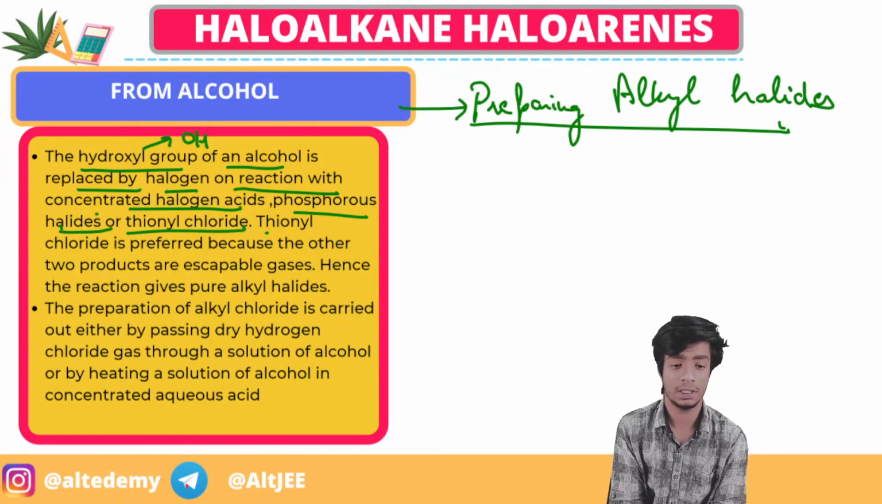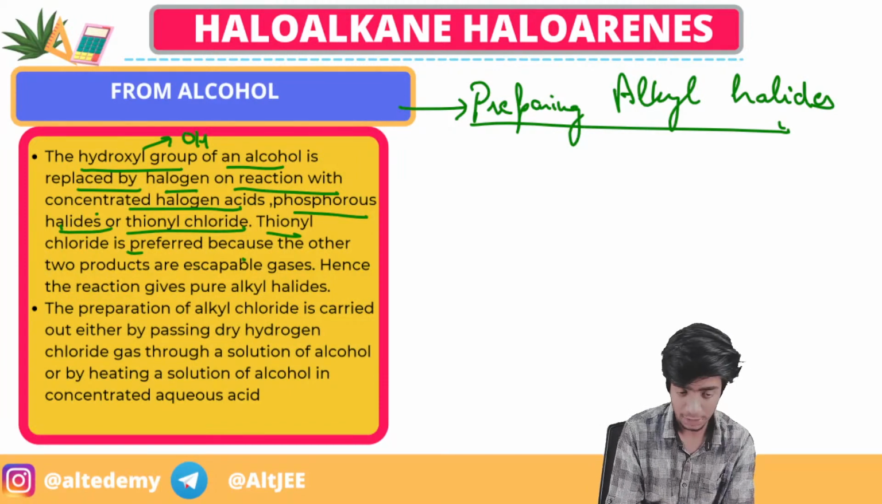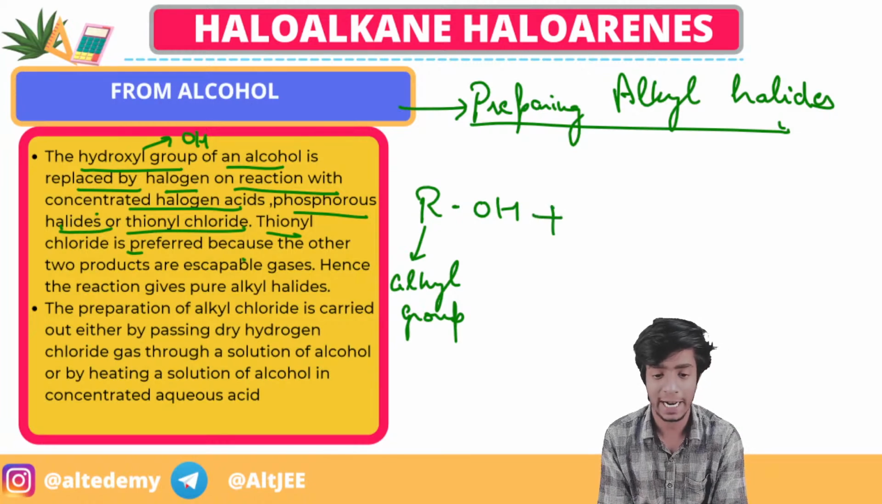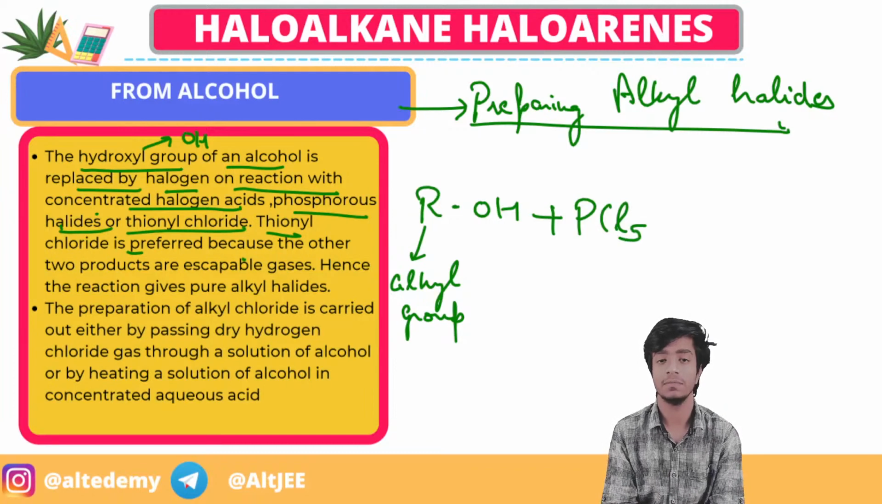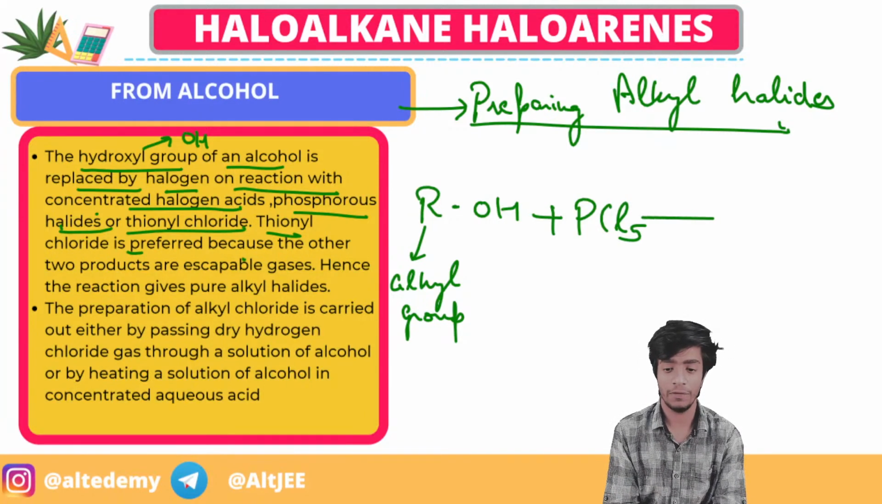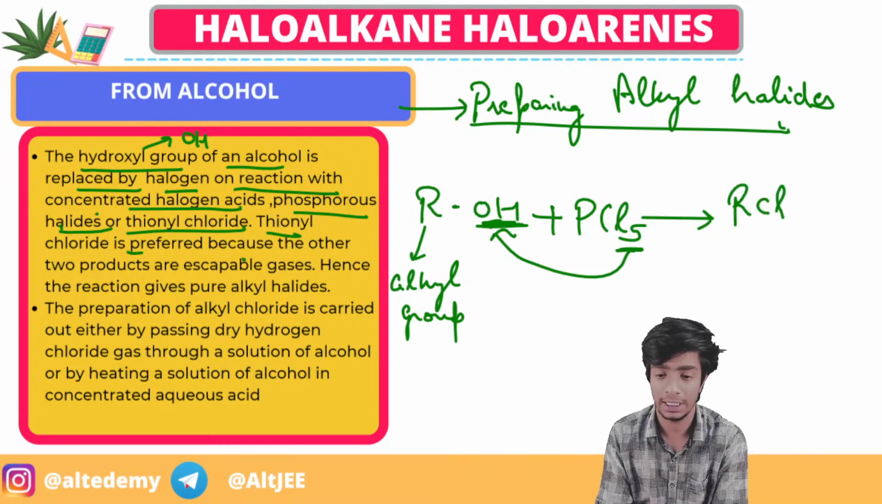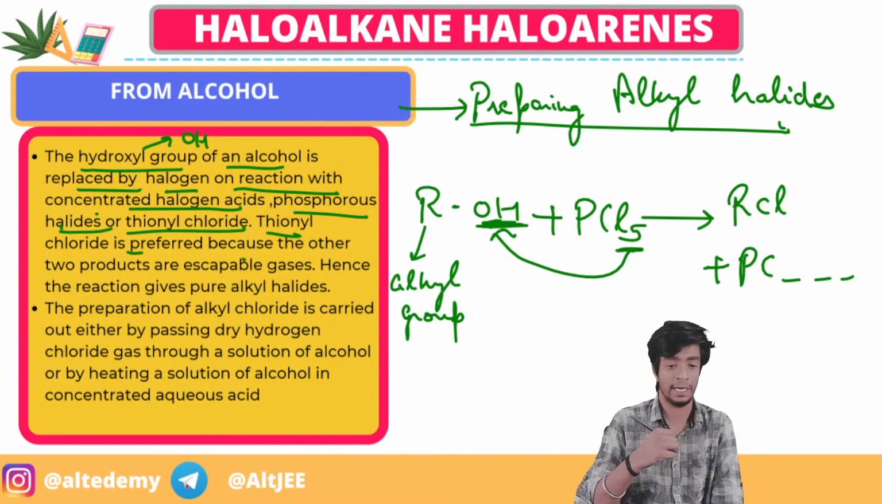thionyl chloride. Thionyl chloride is preferred because, okay, first of all, let's see what is happening, then we'll move forward. For example, there is an alcohol ROH. What is R? An alkyl group, right? Then we react it with phosphorus chloride, for example PCl5, right? Then what will actually happen is this Cl will replace this OH and form RCl plus some products, we'll see in the next slide, right?